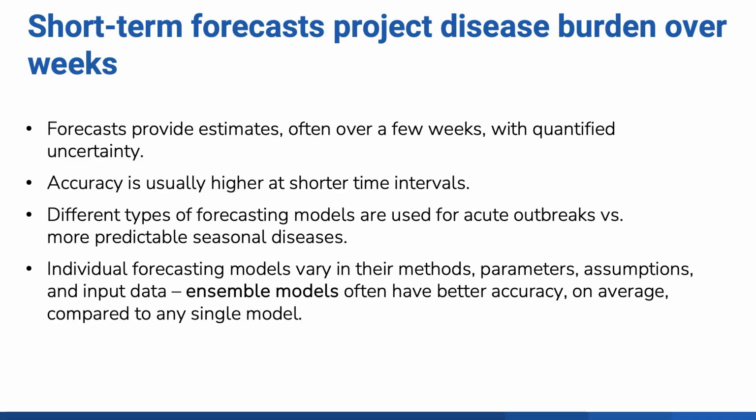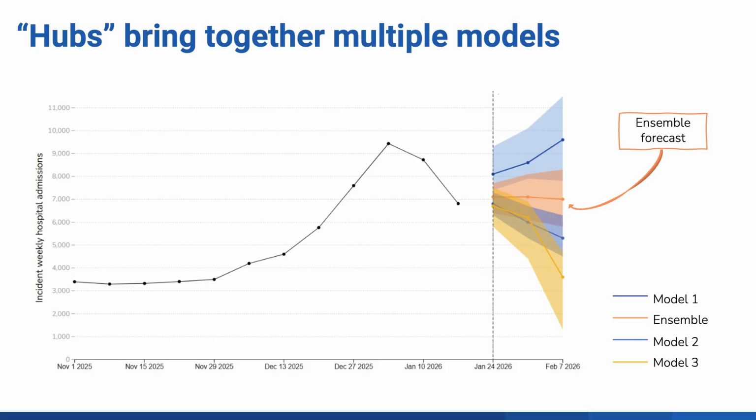Due to variation among individual model methods, parameters, assumptions, and input data, ensemble models can be more accurate on average compared to any single model. Because combining or ensembling models is often beneficial, forecasting hubs have been established to bring together multiple models to show a more complete picture of potential forecasts. This is an example from the COVID-19 Forecast Hub, which predicts COVID-19 hospital admissions in the United States. It shows the different estimates in different colors alongside the ensembled estimate.